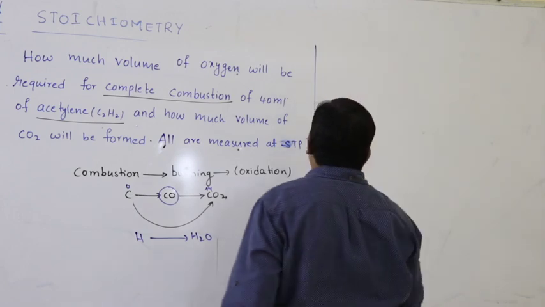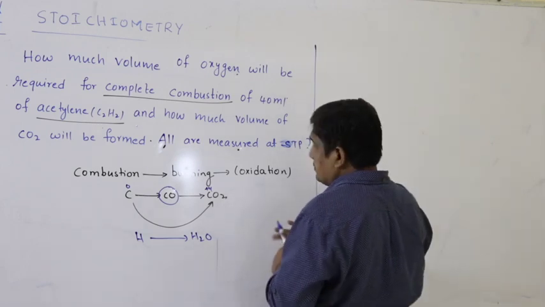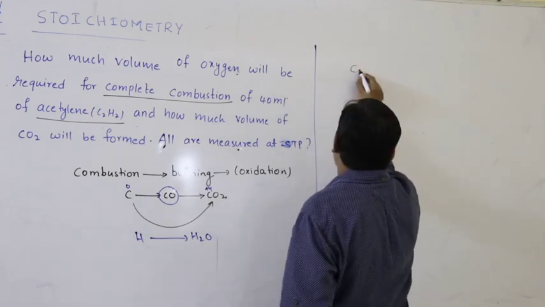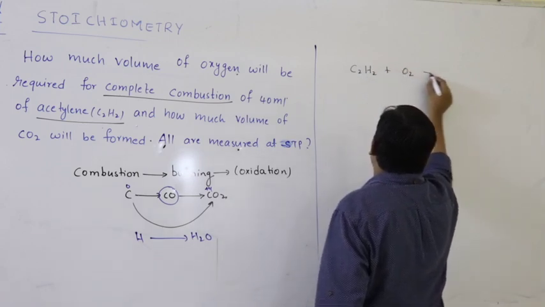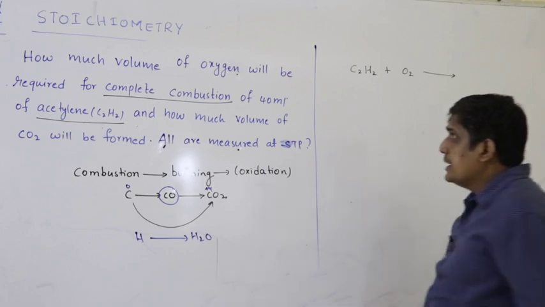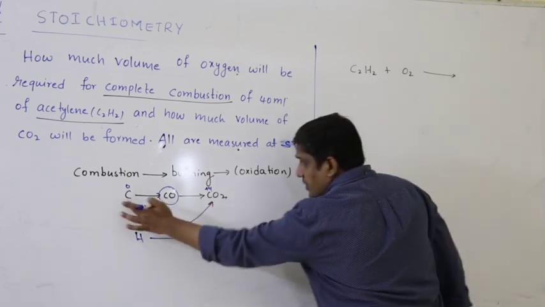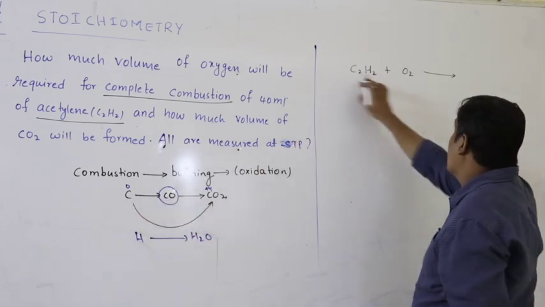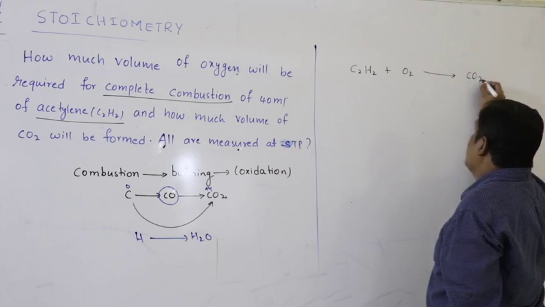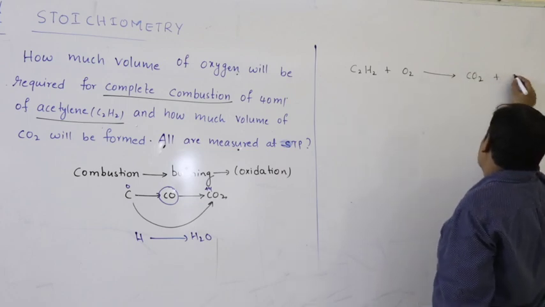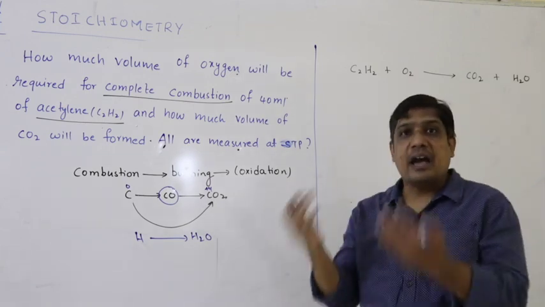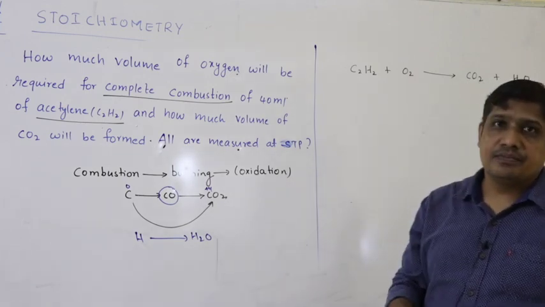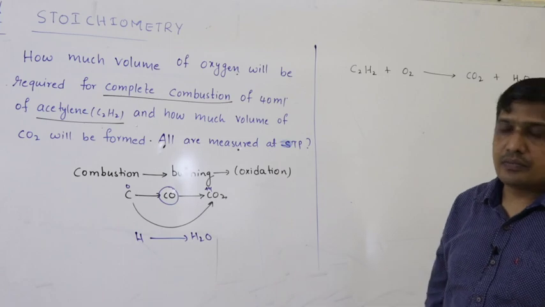So what happens? First, we write the balanced equation. So acetylene, C2H2, combustion means reaction with oxygen. In complete combustion, carbon should be converted into carbon dioxide. You have carbon, therefore first write carbon dioxide. You have hydrogen, therefore write water. Then balance carbon and hydrogen. At the last, you have to balance oxygen.